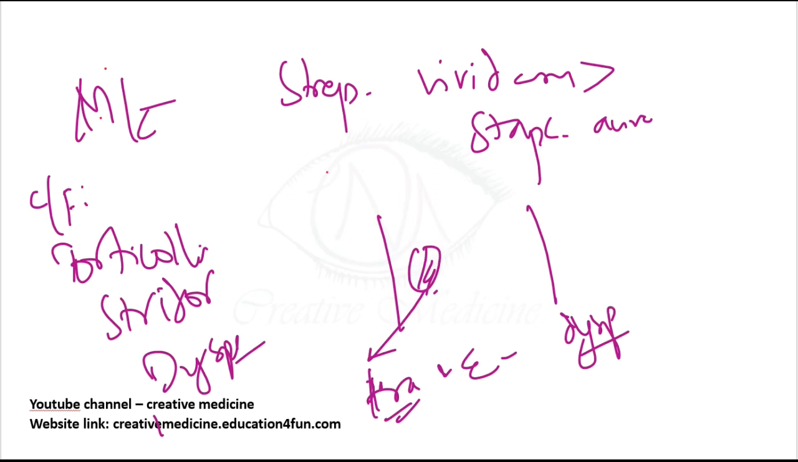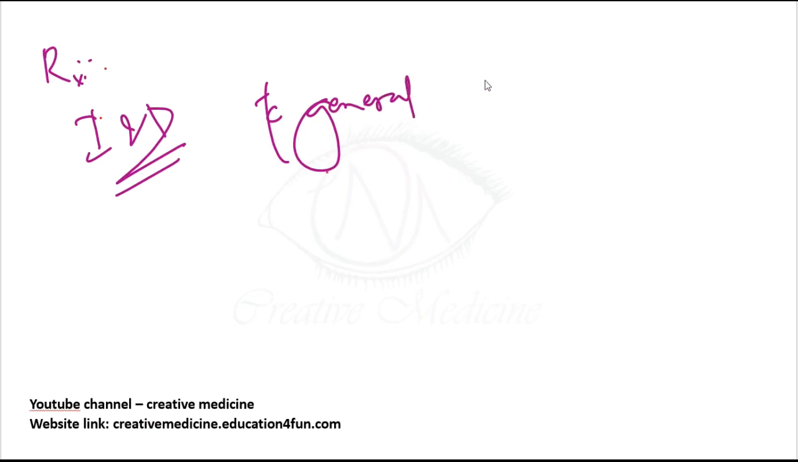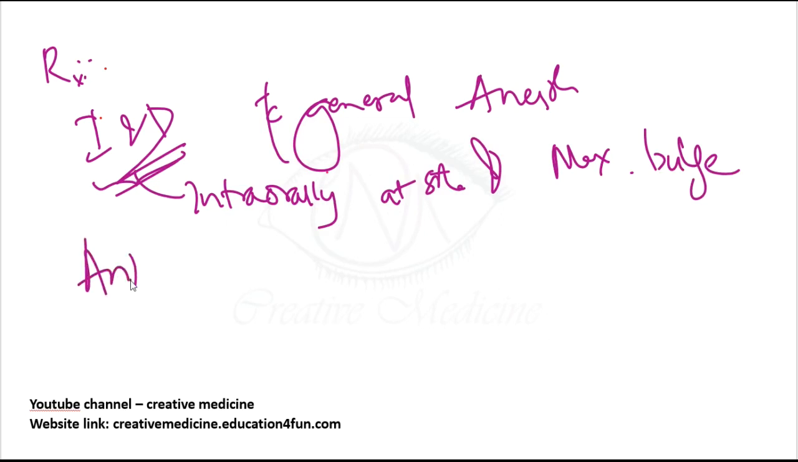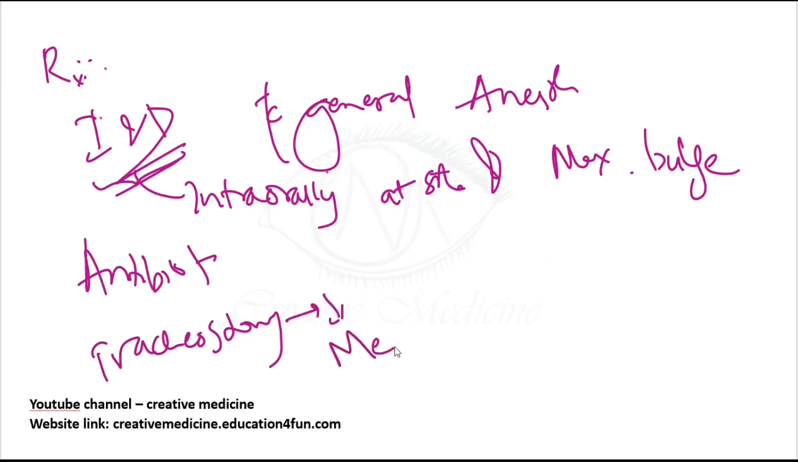Then, how are you going to treat this retropharyngeal abscess? You can do incision and drainage without general anesthesia, and this incision is mainly given intraorally at the site of maximum bulge. Antibiotics can also be given to the patient. Tracheostomy is also done if the abscess is very large and causes mechanical obstruction of the airway.